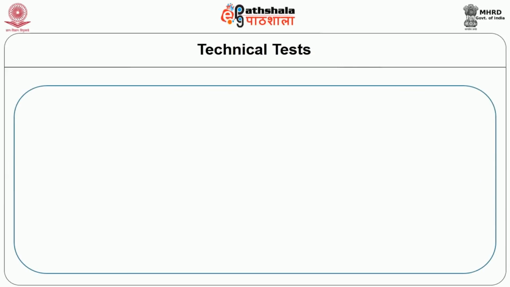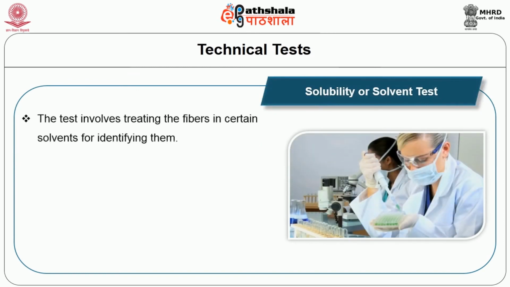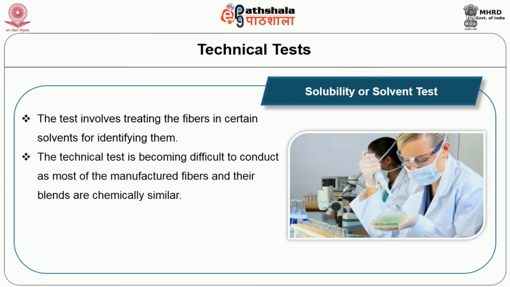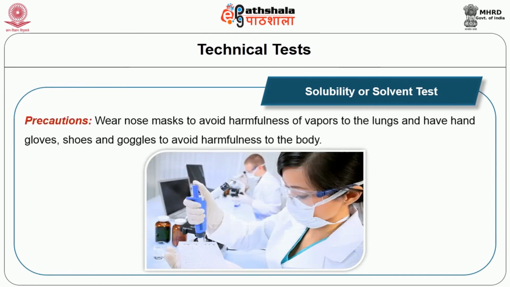The second test under technical test is the solubility or solvent test. The test involves treating the fibers in certain solvents for identifying them. The technical test is becoming difficult to conduct as most manufactured fibers and their blends are chemically similar. There is no individual chemical or solvent test for separating or identifying the fibers in combinations. The precautions to be made during this test are: please wear the nose mask to avoid harmfulness of the vapors to the lungs, and wear hand gloves, shoes and goggles to avoid harmfulness to the body.